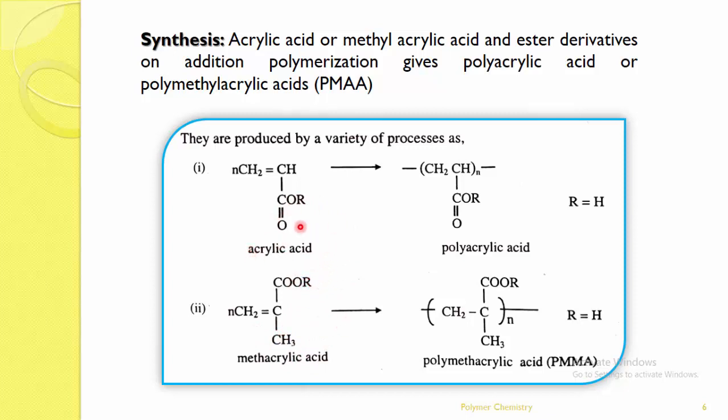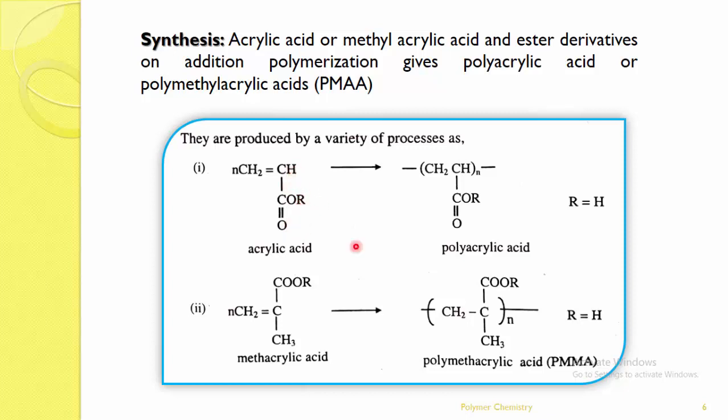So this acrylic acid on addition polymerization gives polyacrylic acid. Instead of taking acrylic acid, here we can take methacrylic acid. Here we can see the difference, where CH2 double bond CH, C double bond O R. Here, if R is equal to H, that will become the acid.